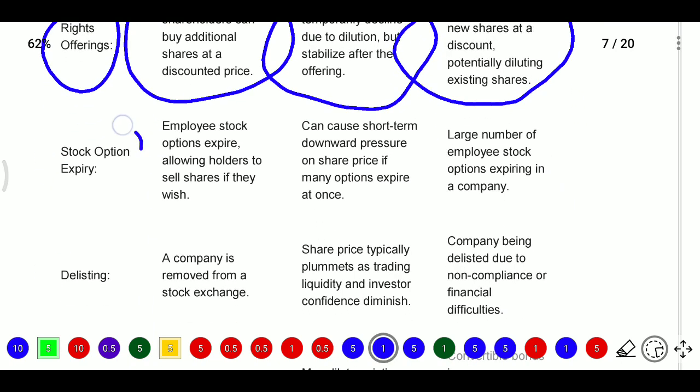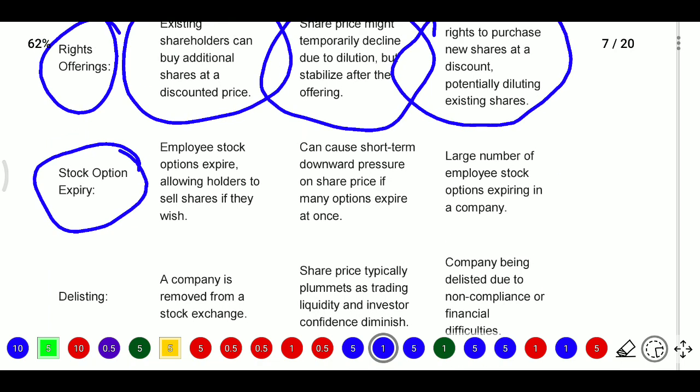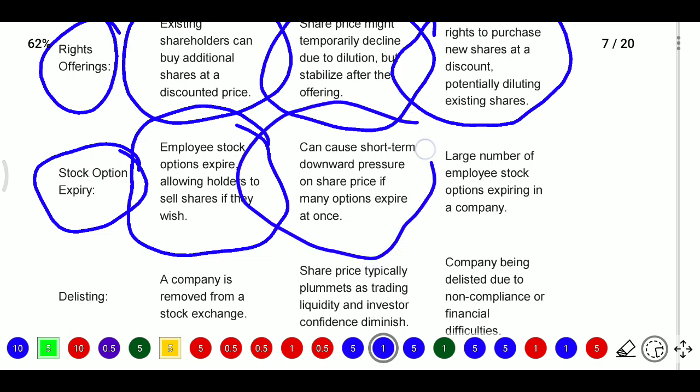Next, stock option expiry. This means company employees hold ESOP schemes. Employee stock options expire, allowing holders to sell shares if they wish. It is like a buyback. This can cause short-term downward pressure on the share price if many options expire at once.